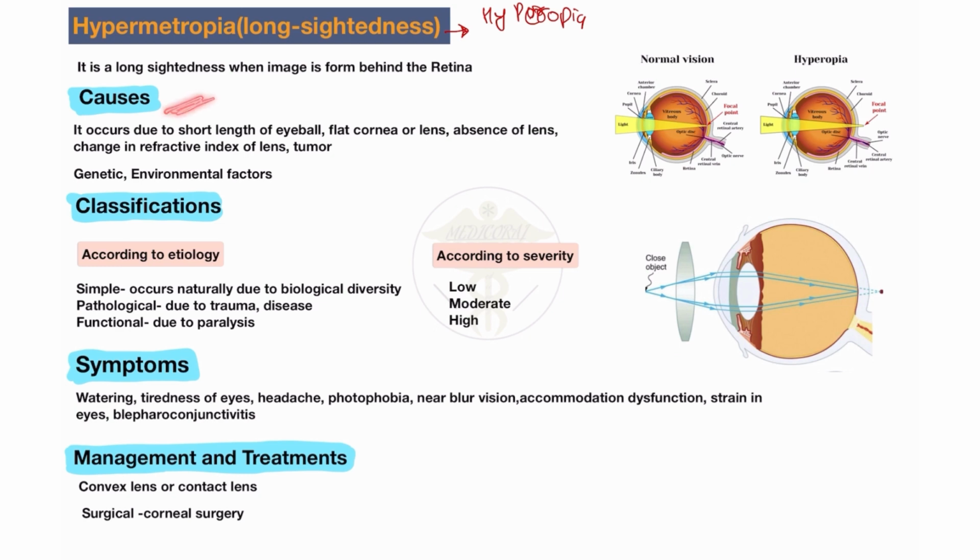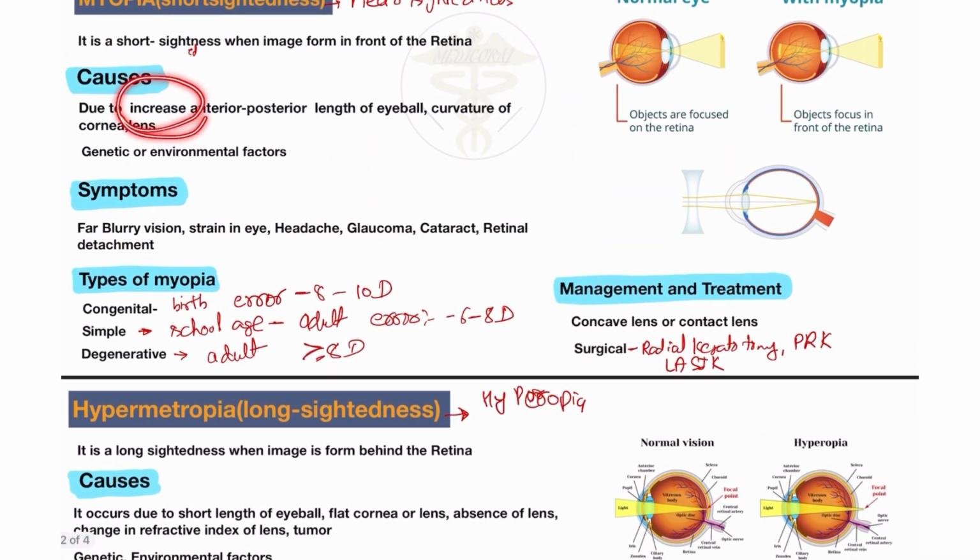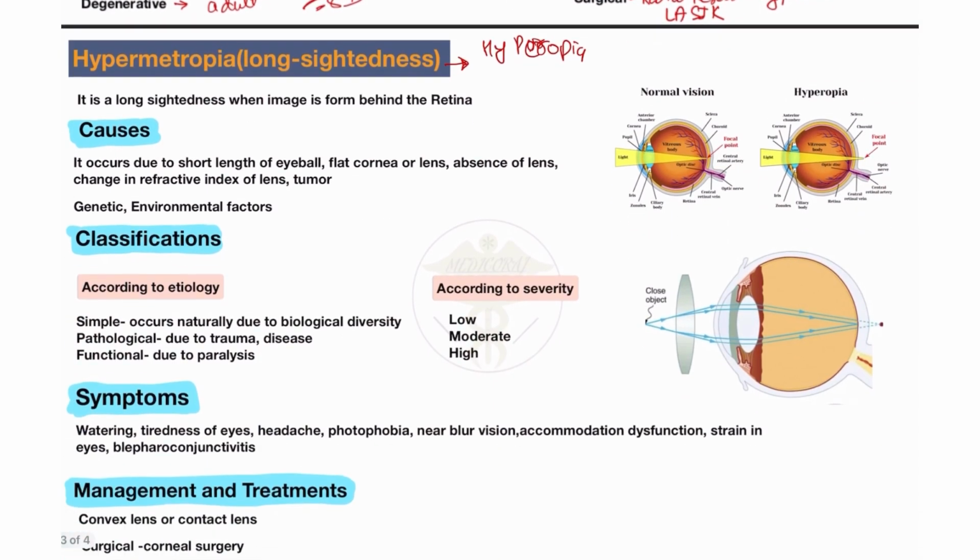What are the causes of hypermetropia? It occurs due to a shortened length of the eyeball. In the case of myopia, I said there is an increase in the size of the eyeball, the anterior-posterior length of the eyeball.